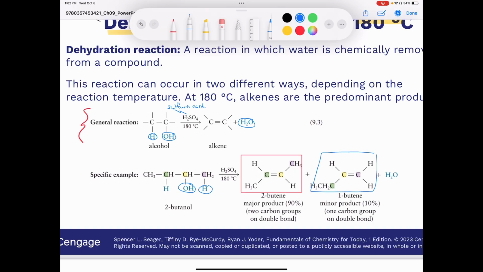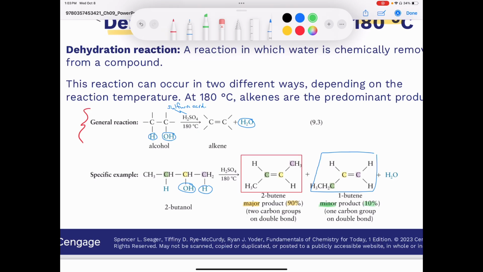Okay, kind of tough to squeeze it in that box, but anyhow, you can see that in this case we end up with an alkene, but it's a different alkene, and you can see their names here, 2-butene and 1-butene respectively. And so you can see here that one of them is the major product, which is formed in a much greater yield than the minor product that's only formed in about a 10% yield.